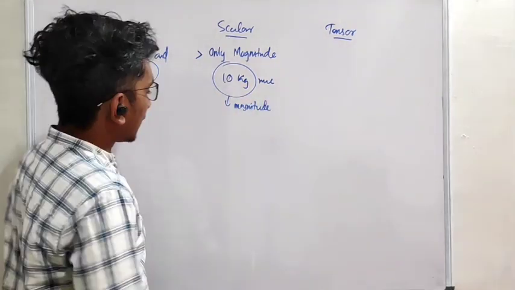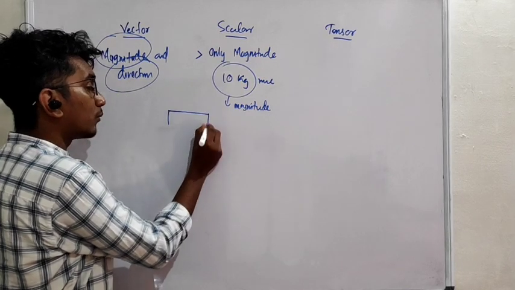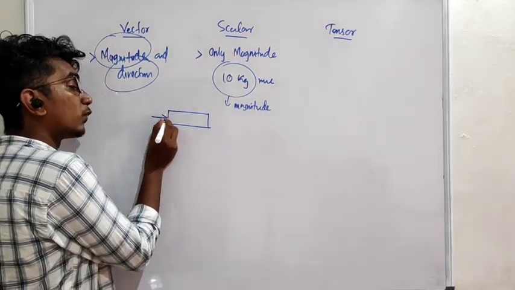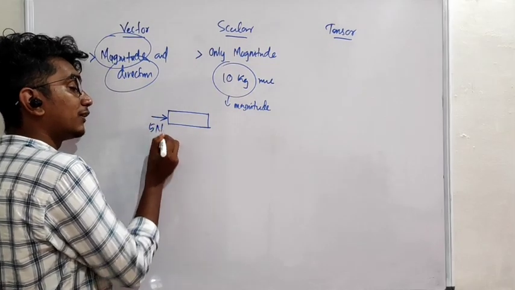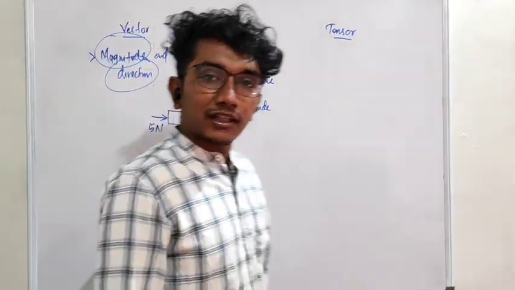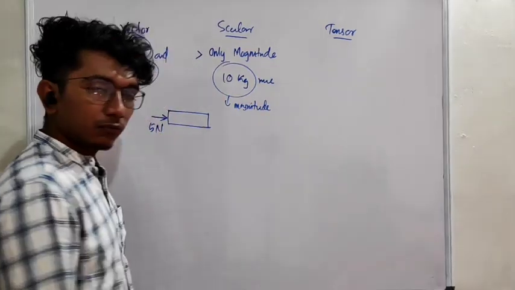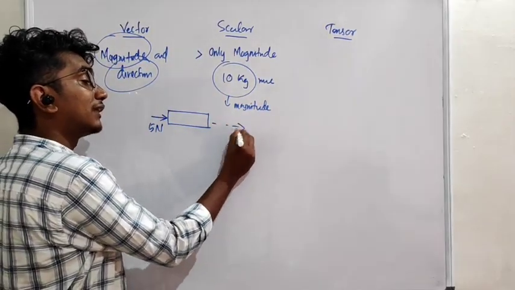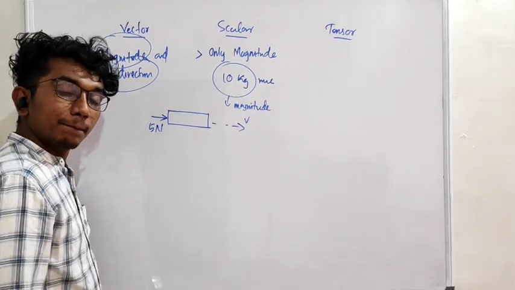Okay. For example, another example. Here, a body is here, and I am applying a force here. The force is 5 Newton. In lower classes, you must have studied that Newton is the unit of force. So I am applying a force here. What will happen? This will move in this direction with some velocity v.